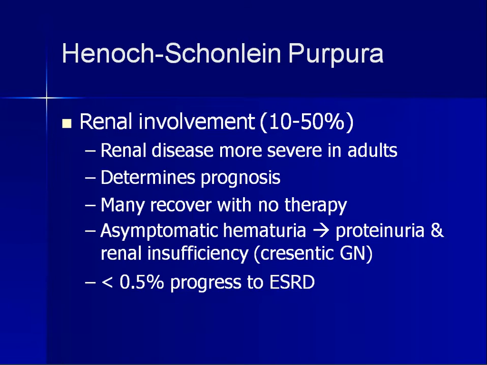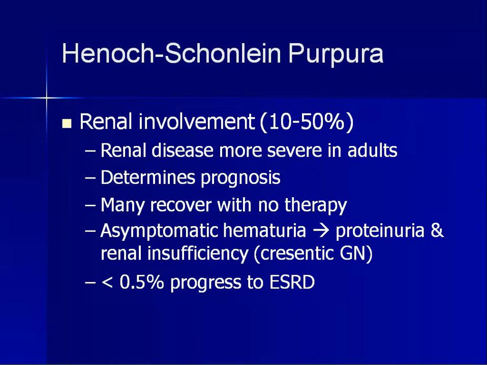So they present with hematuria without any complaints. On examination, on urine examination, you will be seeing proteinuria, and when you go for biopsy, you will be seeing crescentic glomerulonephritis. And a very small percentage, less than 0.5% of these people, will lead to end-stage renal disease.